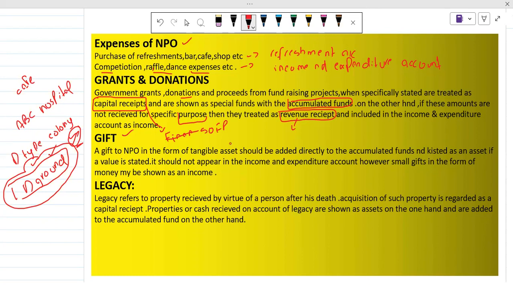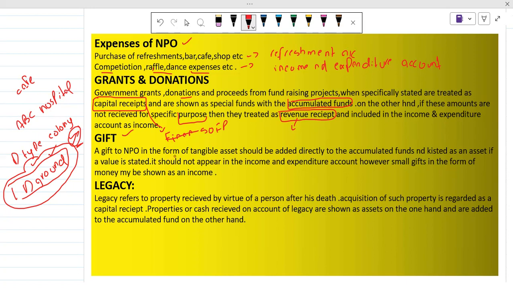They call their lawyers and say, okay, we are interested to give a specific land from our assets to any hospital or any other NPO, and we are just doing this for the intention of sawab, there is no specific reason for this. So this type of thing which a wealthy person or any businessman wants to give the NPO is basically a gift.